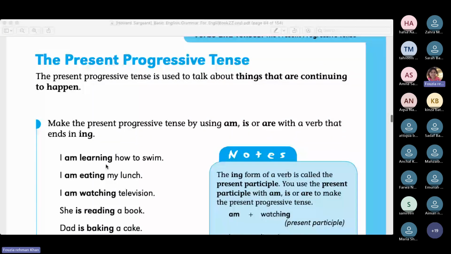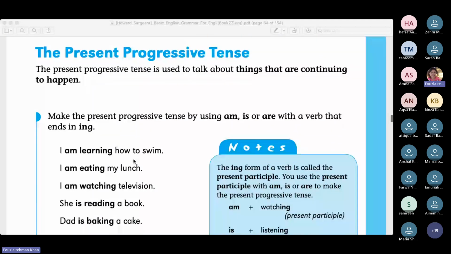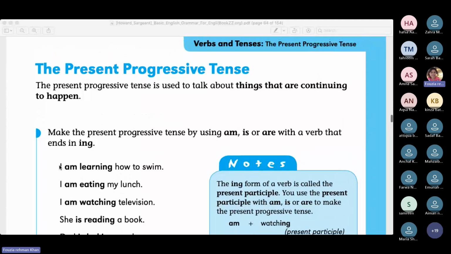Okay. For instance, whatever you'll find in bold is not the present progressive tense, because we know that this I is a subject. So, "am learning how to swim." Am is the verb be, and learning is the progressive form. Both of these together make the progressive tense basically. If we say that this is a verb phrase, so this happens to be the main verb, right?